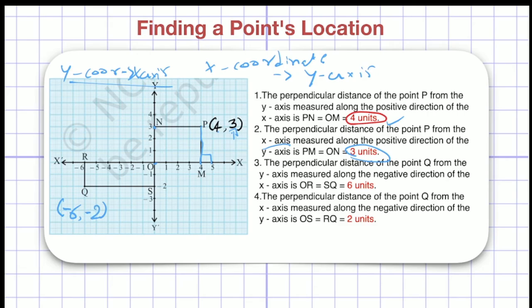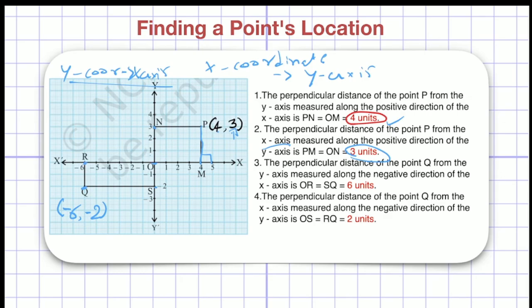Now, if you see there, the perpendicular distance of point Q from the y-axis. So I have to find the distance between Q and S. You can see this is a perpendicular drawn from Q to the y-axis, right? This is the y-axis. So I have to find the distance between Q and S. Now in the figure I can see that QS will be equal to RO.